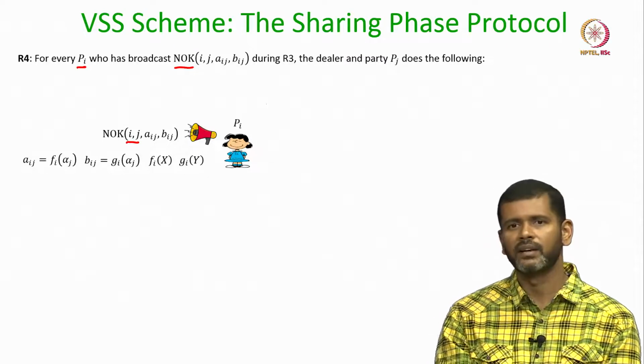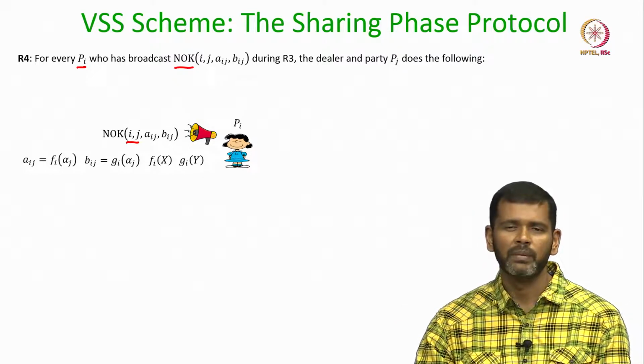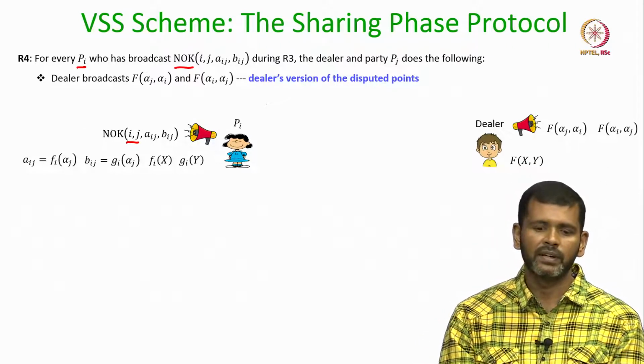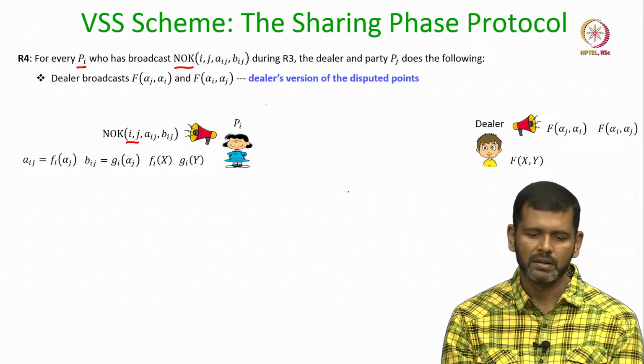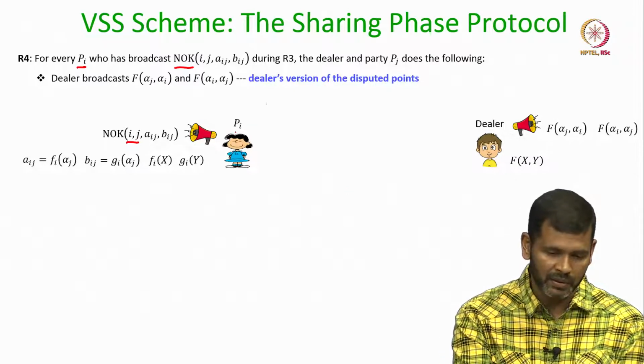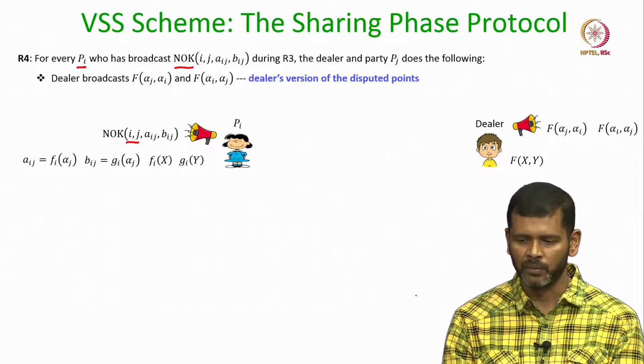That is why it is saying that I am not fine with Pj's polynomial, my polynomials are mismatching with Pj's polynomial. So, for every such complaint raised against Pj by Pi, the dealer makes public its own version of the disputed points.